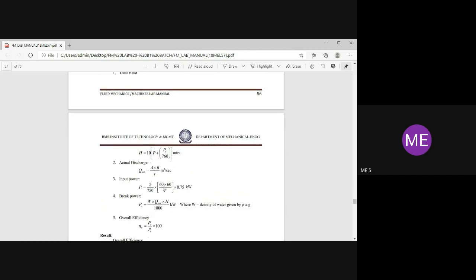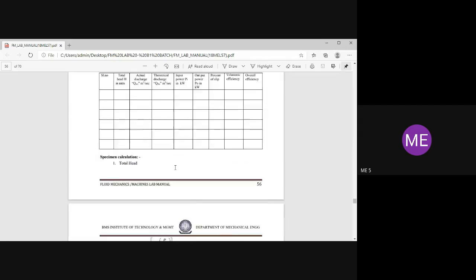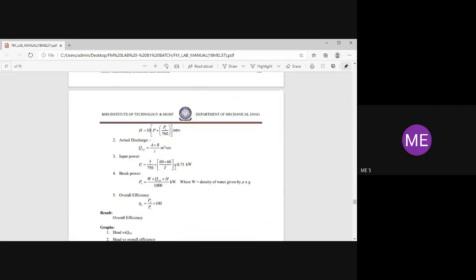H equals 10 into P plus PV divided by 760 meters, where P is your delivery pressure and PV is your vacuum pressure divided by 760 meters.